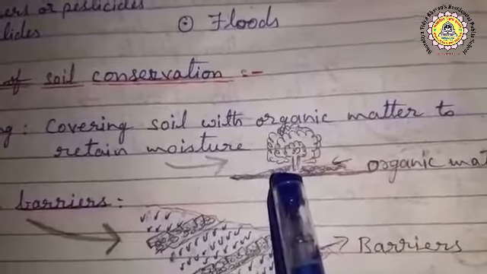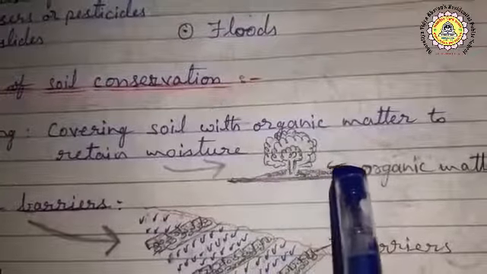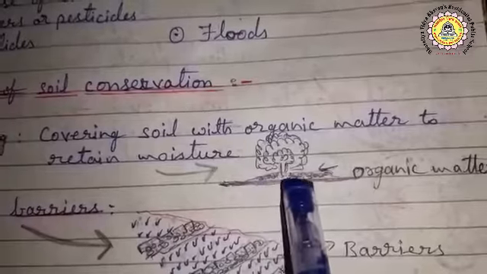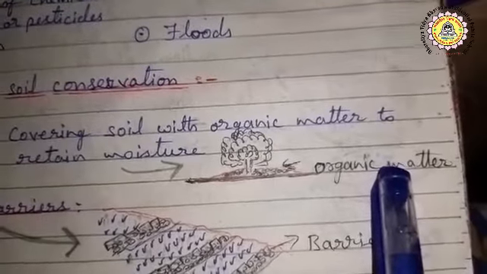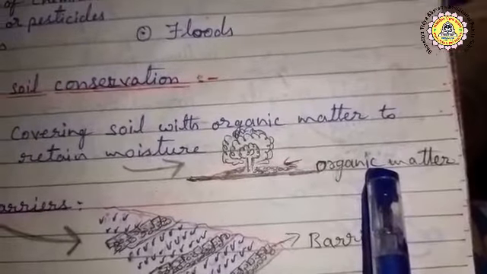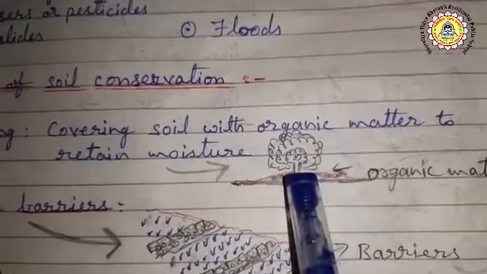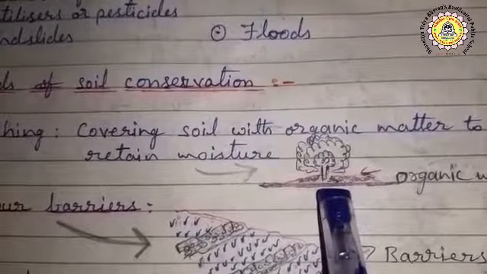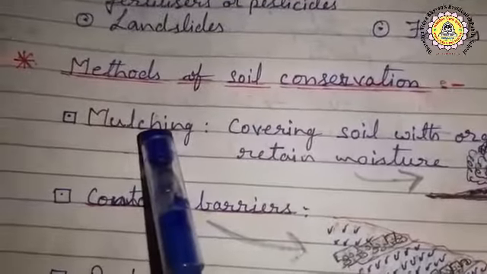Suppose we planted a tree, and around the tree we cover the soil by mixing organic matter. Organic matter is humus or the waste material of fruits, flowers, etc. So when we cover this tree along with the organic matter, automatically the soil moisture will be retained. So this method is known as mulching.